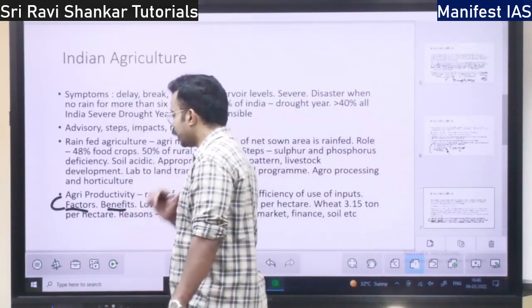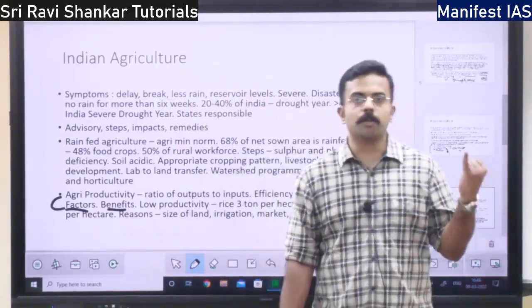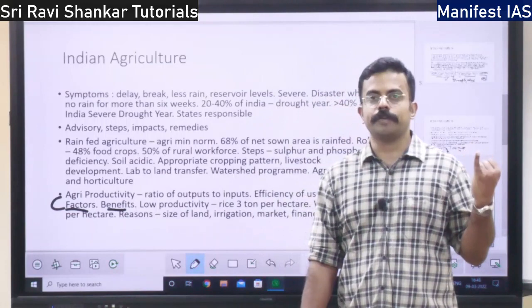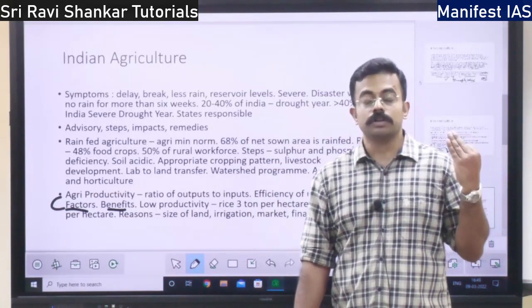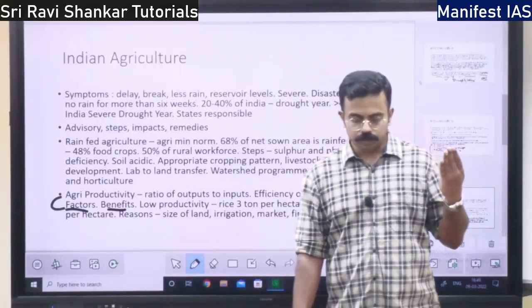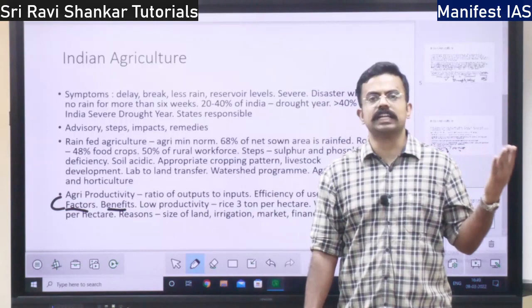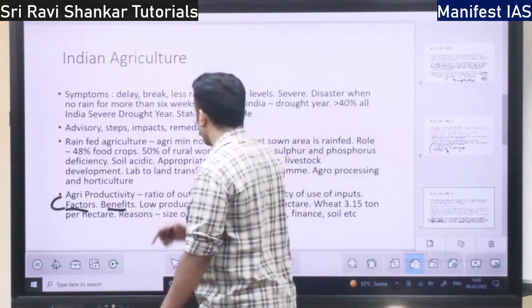Next, what are the benefits of productivity? Utpadakate jasti adena. There will be more yield, there will be more profit, right? Because of profit, there will be more investment, more loans available, and it will lead to excess income for the farmer which he can invest in education, health. So all these are the benefits of agri productivity.